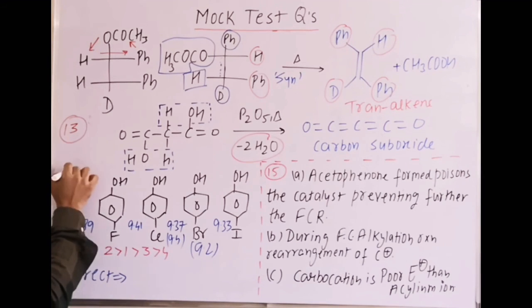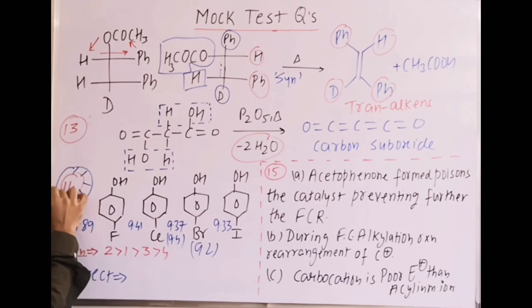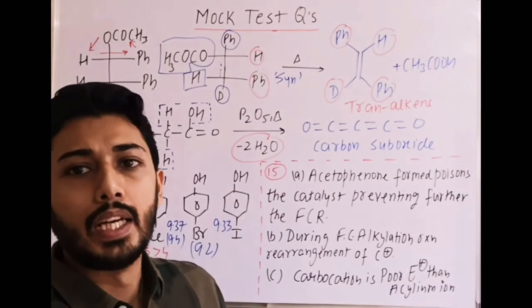The 14th question is a little bit controversial. Why controversial? Because the answer given is something else, which I am mentioning here. The answer given is 2, 1, 3, 4. It is on the basis of acidic strength. As per the answer, maximum is for chloro, then fluoro, then bromo, then iodo. And an explanation is also given.